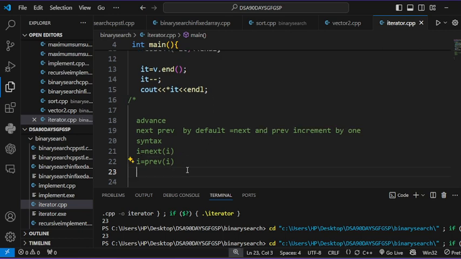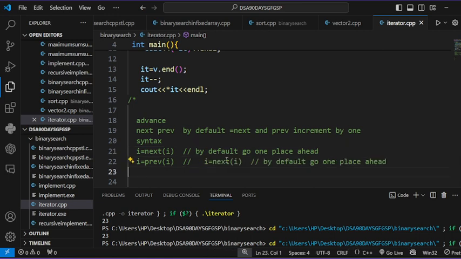By default the iterator goes back 1 place, and next goes 1 place ahead by default.